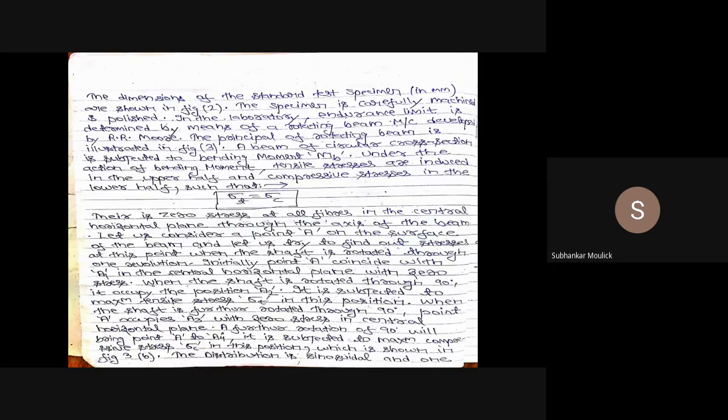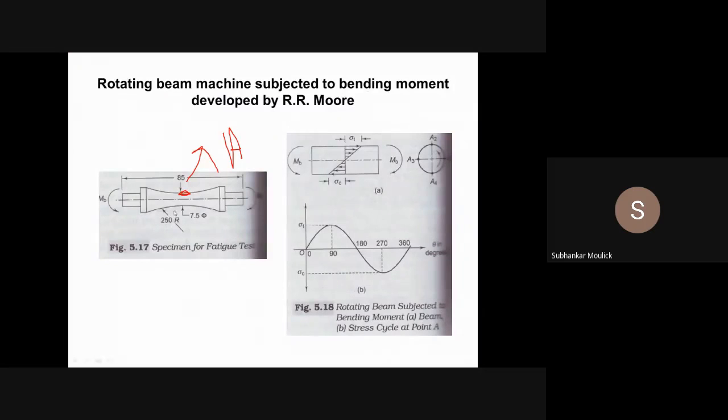Now let us try to find out the stresses at this point when the shaft is rotated through one revolution. When this entire shaft is rotated through one revolution, what is the state of stress at this particular point A that I am interested in? Is it clear? Yes, sir.